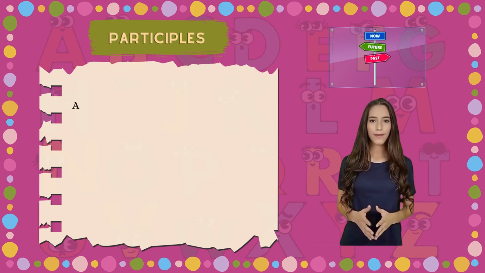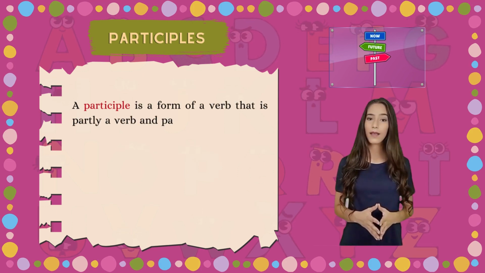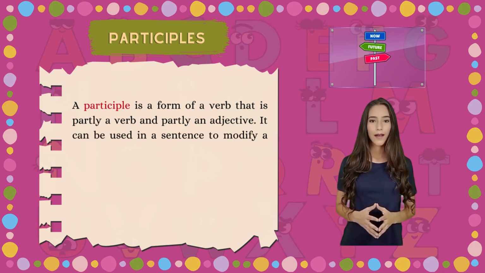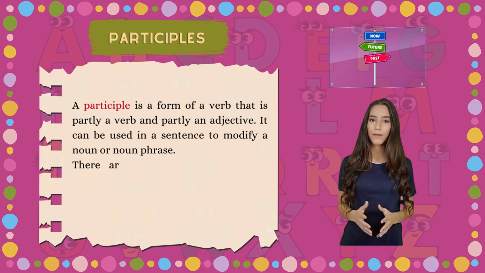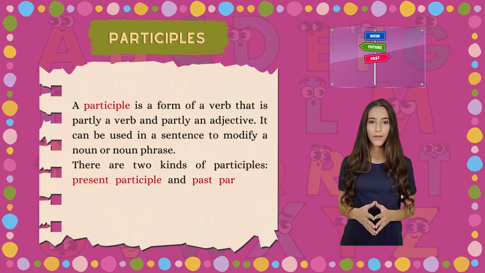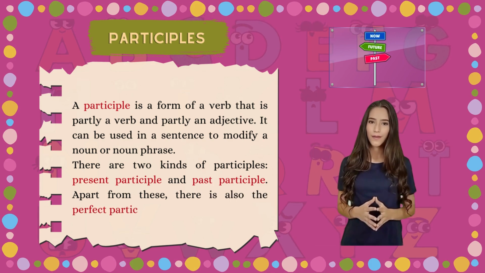Participles. A participle is a form of a verb that is partly a verb and partly an adjective. It can be used in a sentence to modify a noun or noun phrase. There are two kinds of participles, present participle and past participle. Apart from these, there is also the perfect participle.